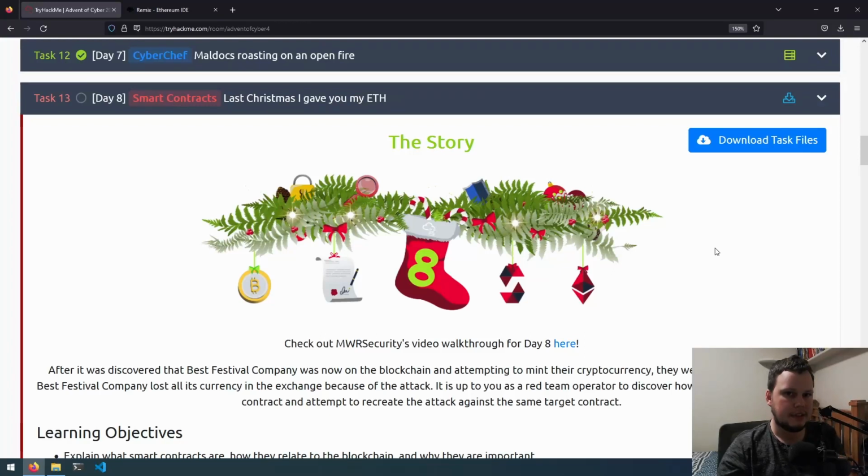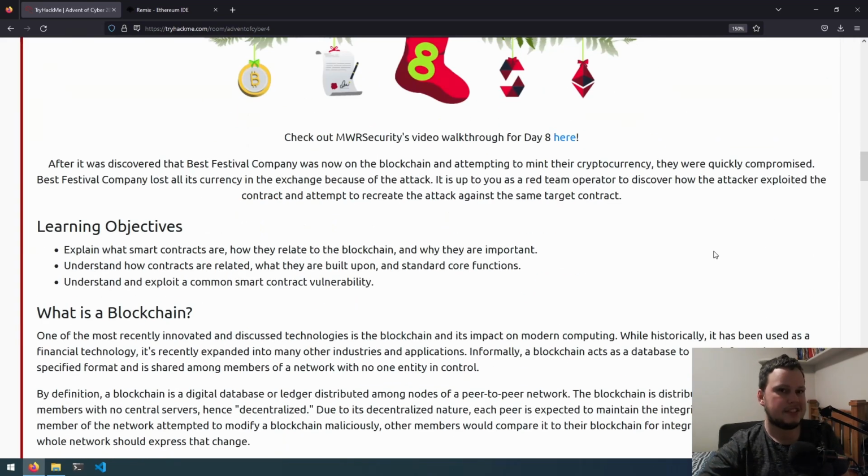This is day 8 of Advent of Cyber, and the challenge is called Last Christmas I Gave You My ETH. So before you start, download the task files. There are 2 Solidity files, and this challenge is based on blockchain vulnerabilities.